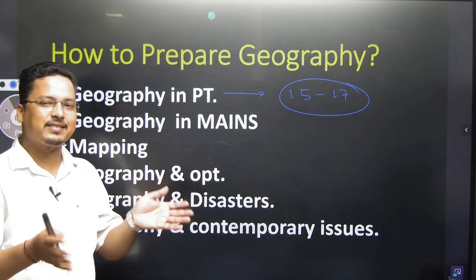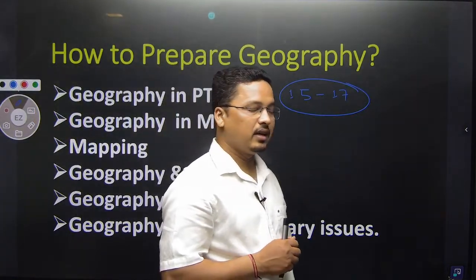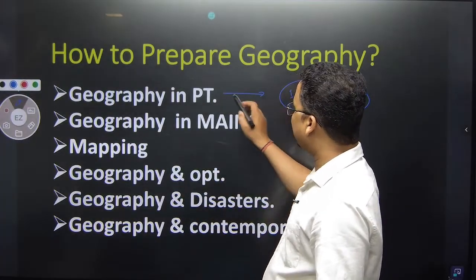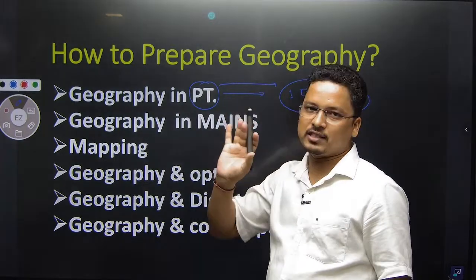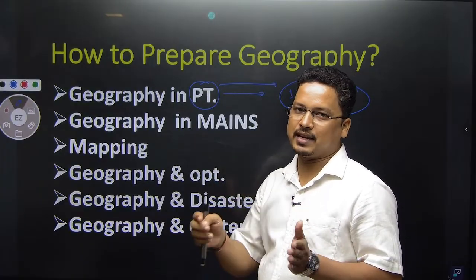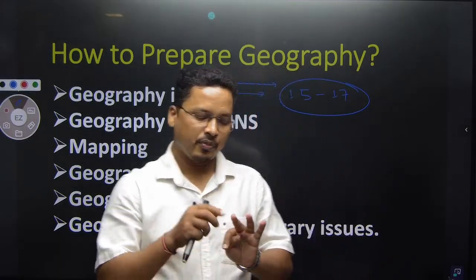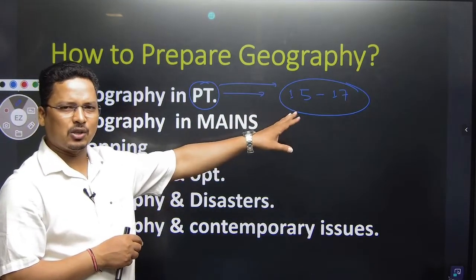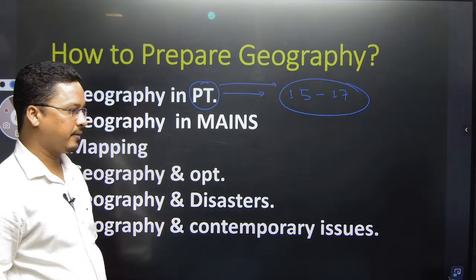But that again has a division. See, geography is a different area. In OPSC prelims, on an average they ask 15 questions from geography. In polity, on an average they ask around 20 questions in OCS prelims. So in OCS prelims geography, on an average 15, 16, 17 questions, let's take that much as the assumption, no tension.